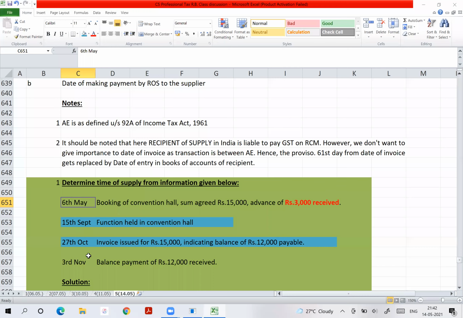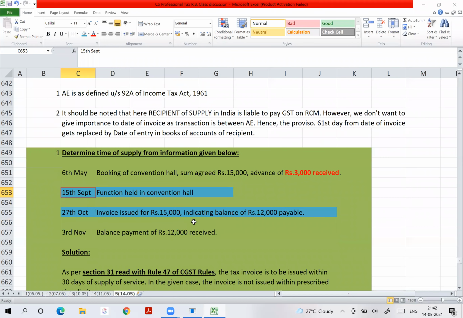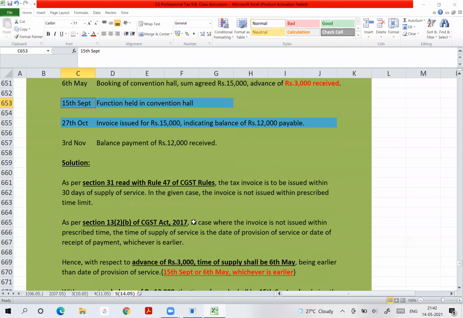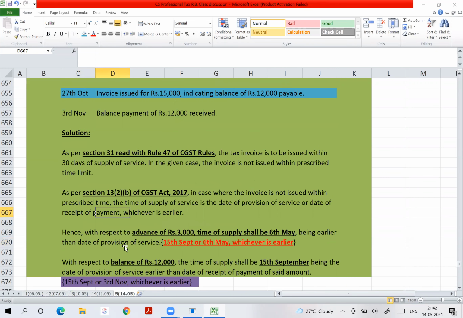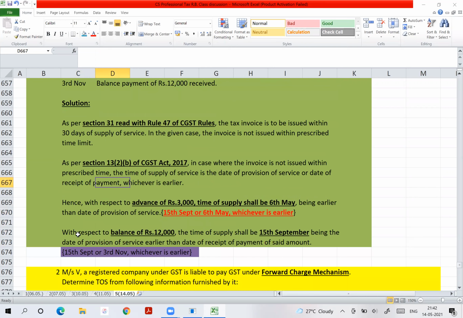Very good. And for 12,000 rupees received on 3rd November, what will it be? It will be 15th September or 3rd November, whichever is earlier. So 15th September. Are you getting it? This is the highest level of question for section 13, subsection 2. Clear? You can go through the solution.